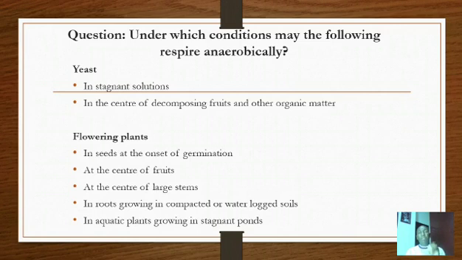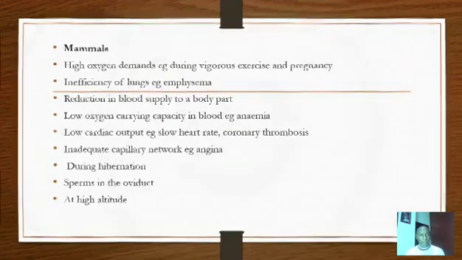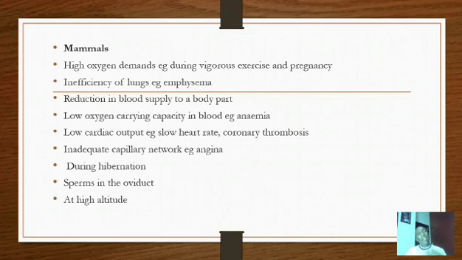These plants, because the water is deficient of oxygen, these plants living in water, the ones we are calling aquatic plants, will end up respiring anaerobically. And lastly, mammals respire anaerobically where the demands for oxygen are really high.